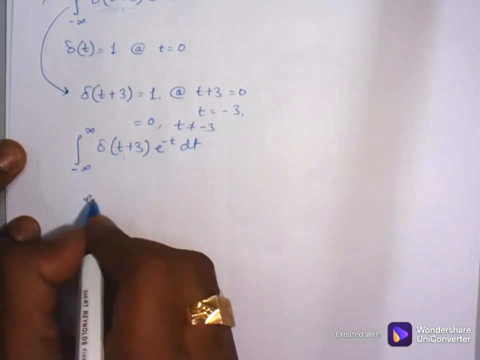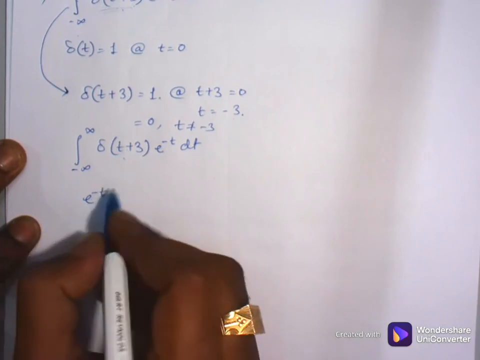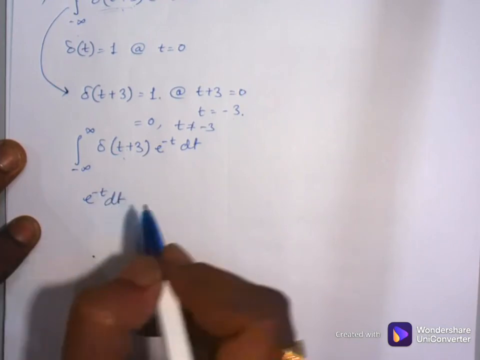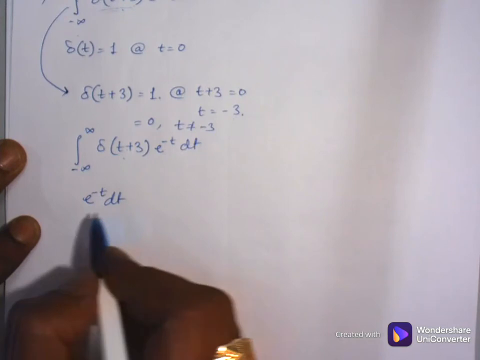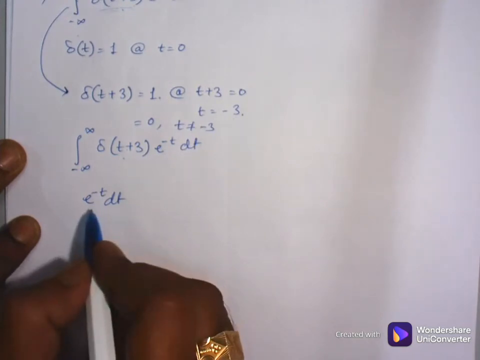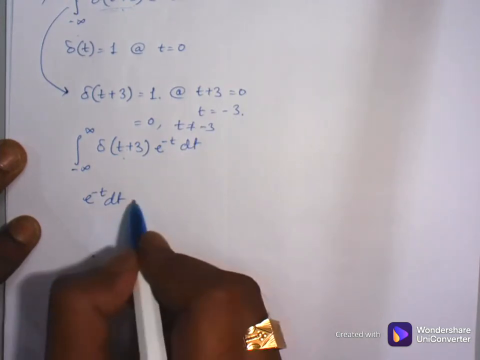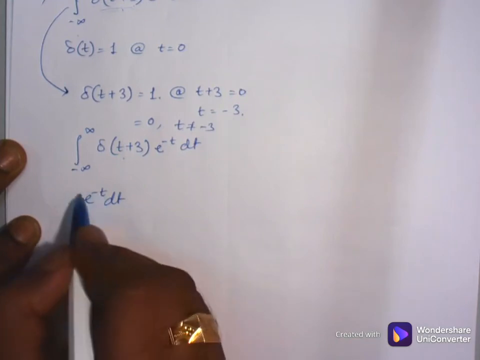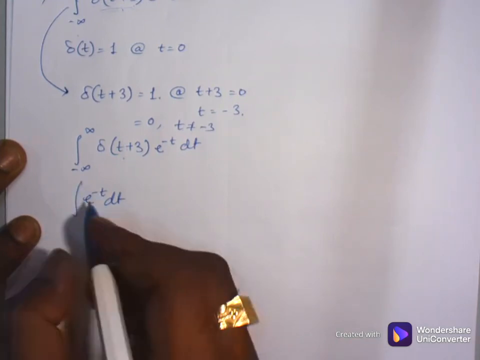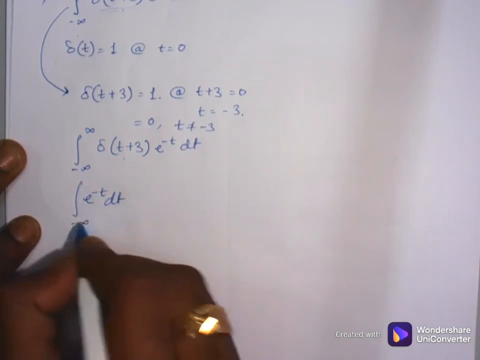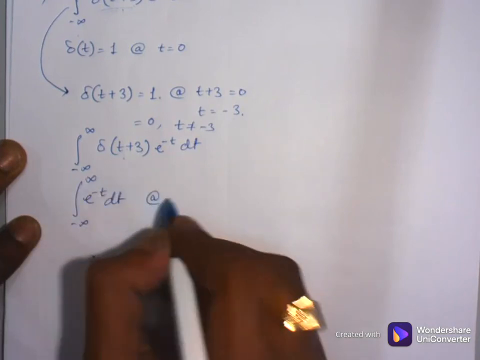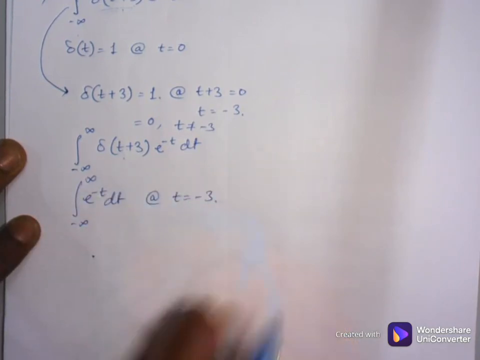So e to the power minus t dt, and we will consider this term at t equal to minus 3 only.